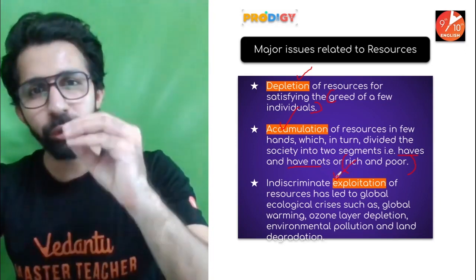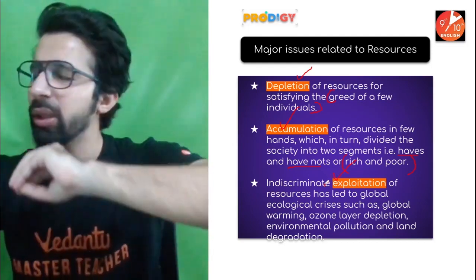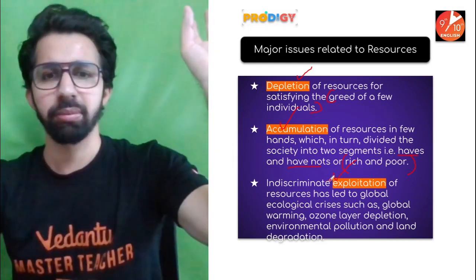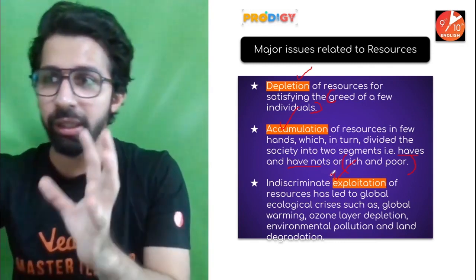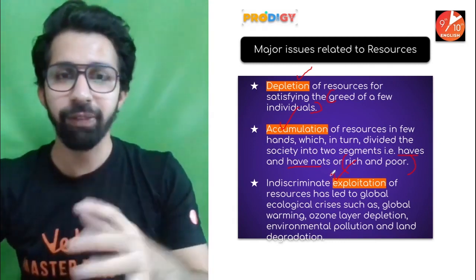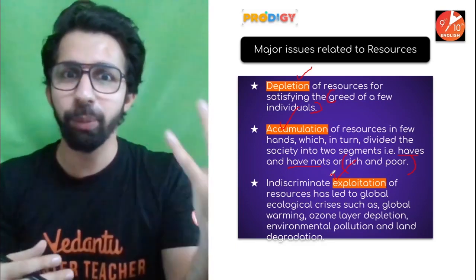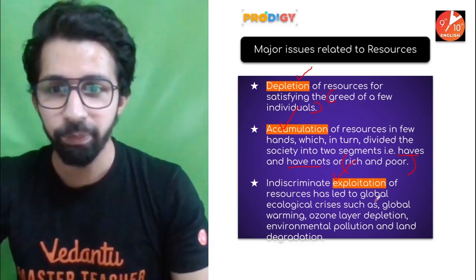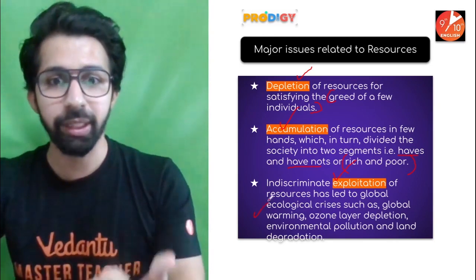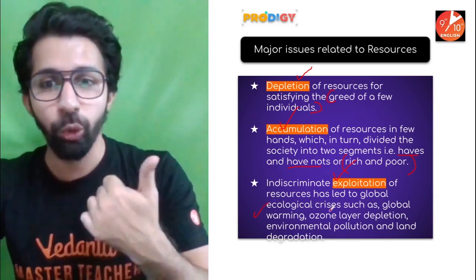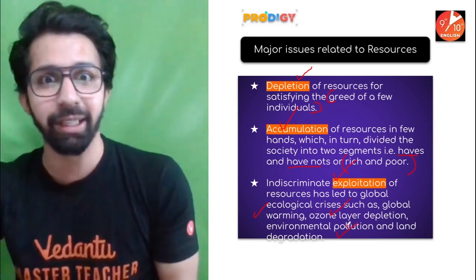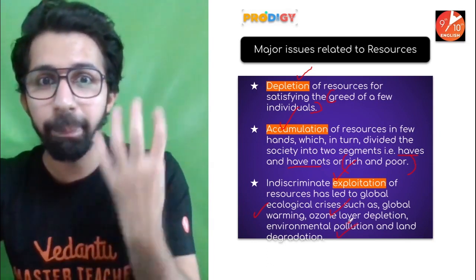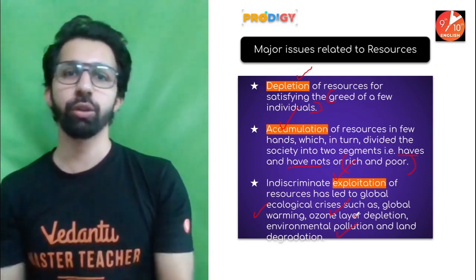Yes. And the third one, indiscriminate exploitation of the resources. Plus, today the resources are exploited up to a great extent. Indiscriminate exploitation of the resources is happening. And do you know what is the outcome of this? Development is not the outcome. Development is a positive outcome. What is the negative outcome? Global warming. The temperature is increasing day by day. Ozone layer is depleting. Environmental pollution. Land is degrading. So, my dear students, there are many issues which are related to resources.